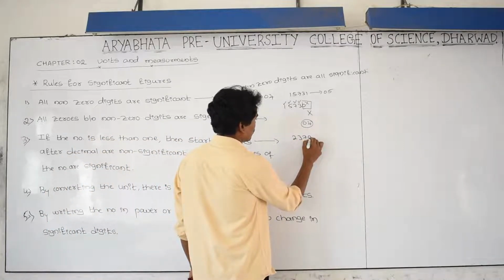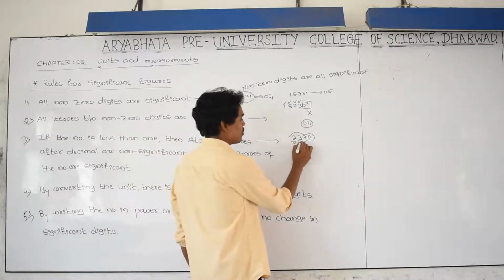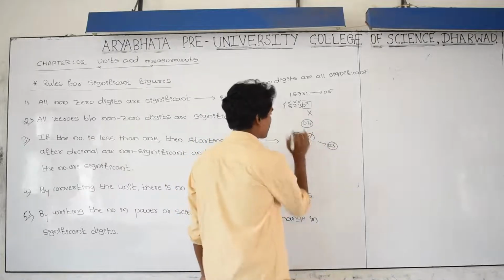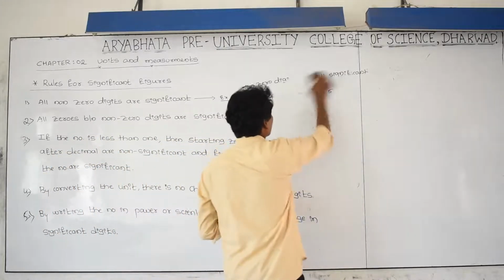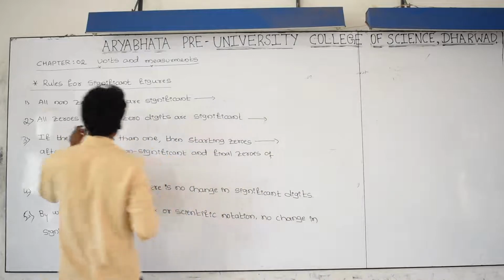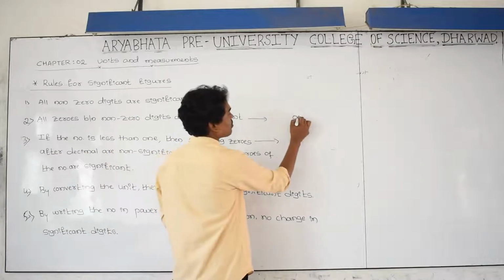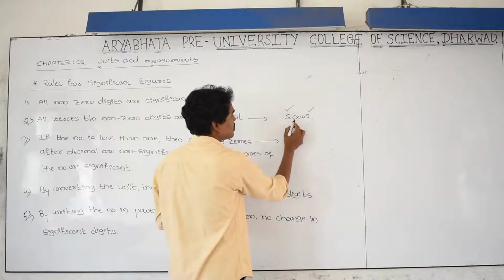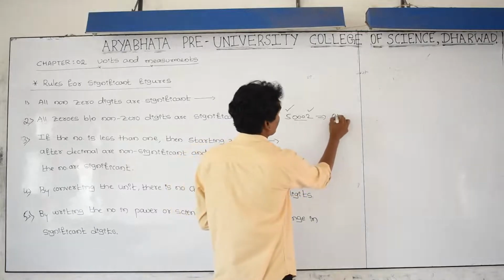2370. You can take here: this is non-zero, non-zero, non-zero. This 0 is there, don't consider. 1, 2, 3. Answer is 3. 3 significant digits are there. And let us take rule number 2, that is all zeros between non-zero digits. If zeros are present between non-zero digits, for example 3 zeros present between 2 and 5, non-zero, non-zero, then consider all as meaningful, means 5 significant.